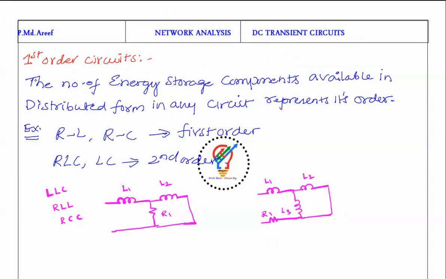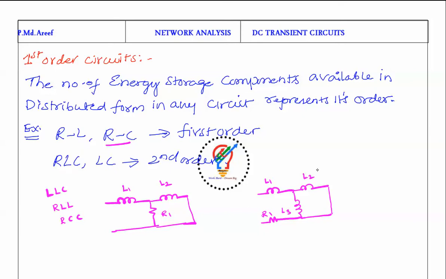So let's see the first order circuits. The order of a circuit is the number of energy storage components available in distributed form in the circuit. We are going to see the RL circuit and the RC circuit next. But why is something called a second order circuit?